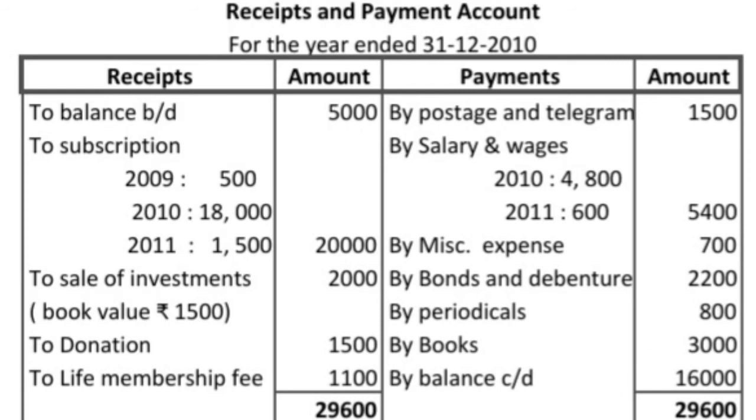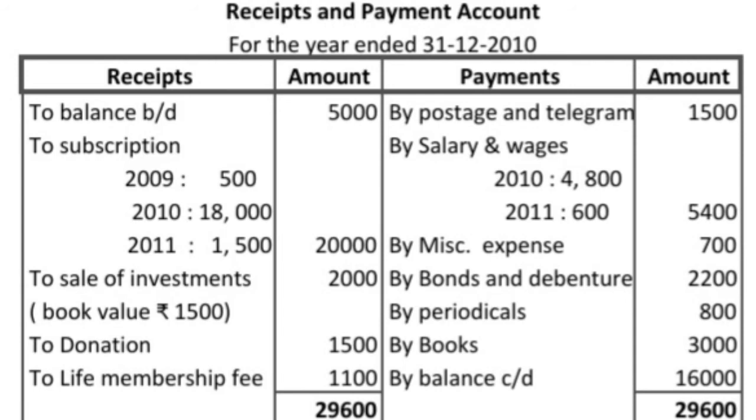Now we can see how we receive the money. In the income and expenditure account, we will record current year's income only, not the previous year's or the next year's. We will record only current year's income and expenses in the income and expenditure account. We are preparing the income and expenditure account for the year ended 31st December 2010.